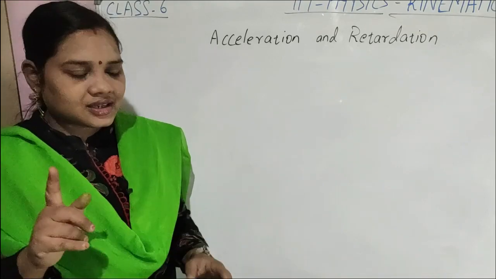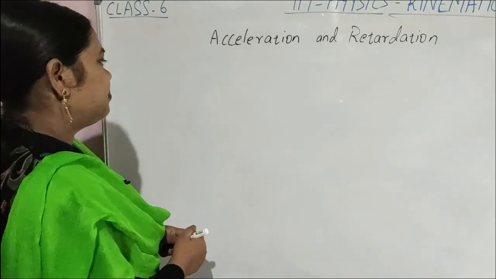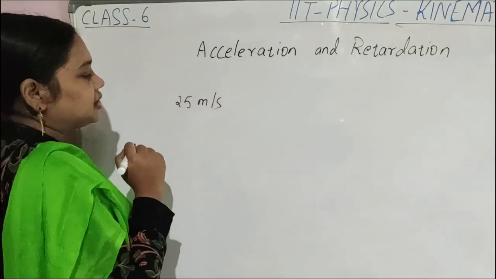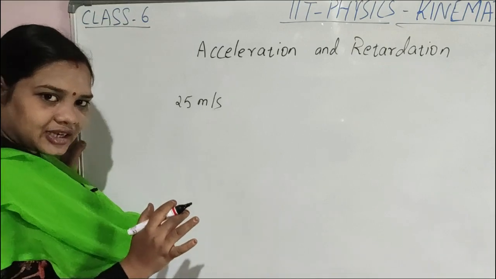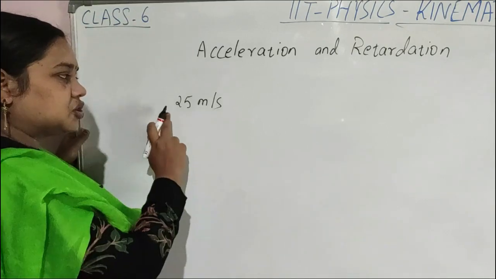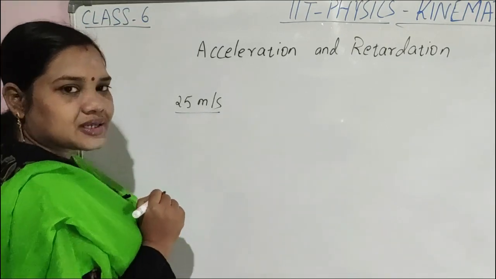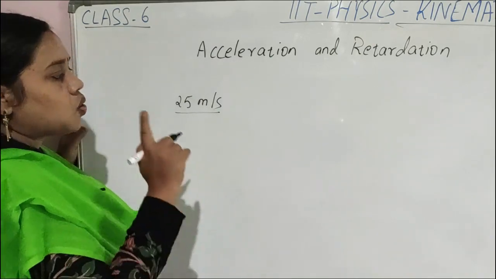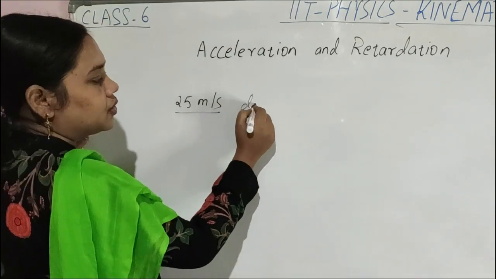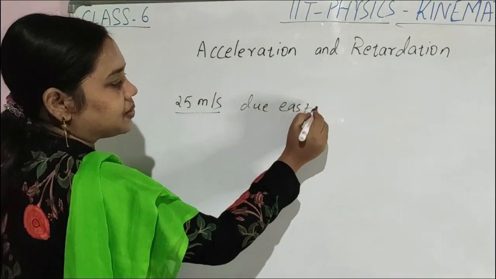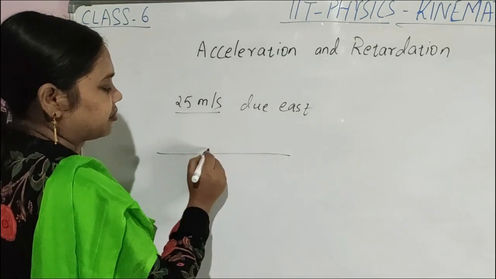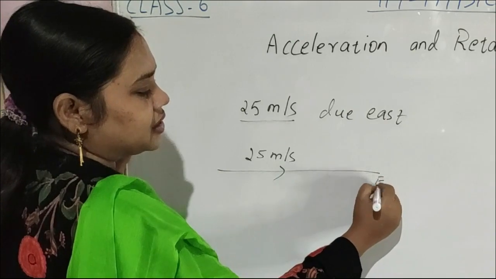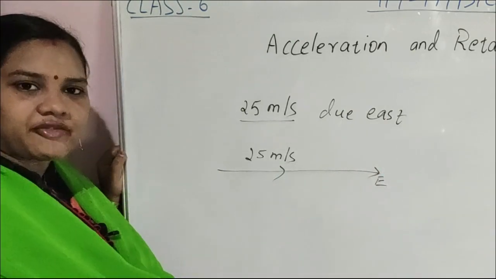Is it clear, children? Suppose a person is moving at 25 meter per second, which means 25 meters of distance is covered in 1 second, due east. This is the velocity of the body.